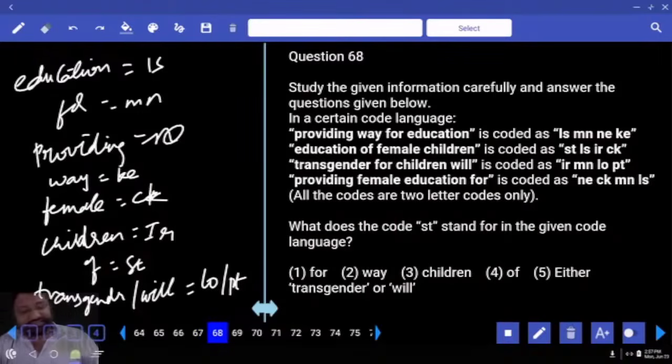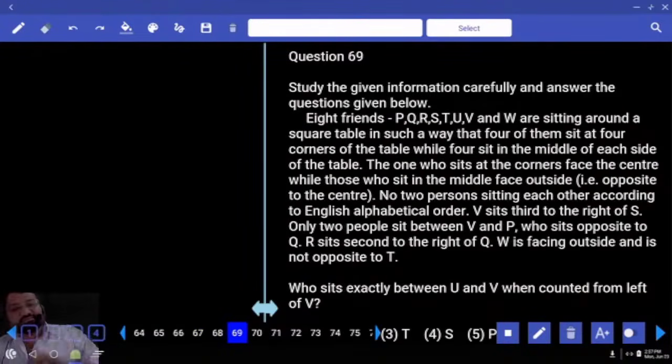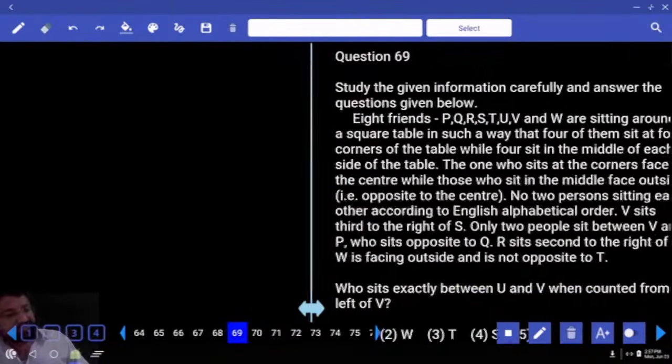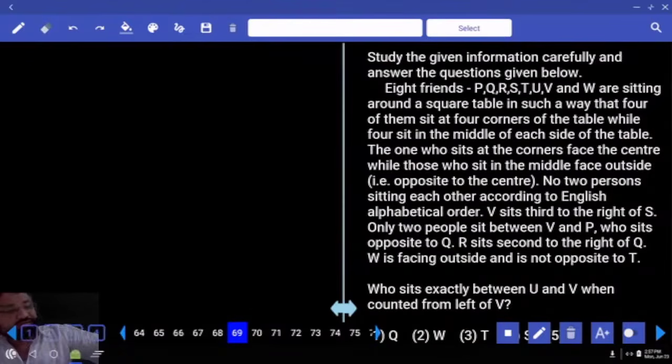68. ST stands for off. 69. Puzzle. Only 3 questions on this puzzle. Let's see. Some friends are sitting around a square table in such a way that 4 of them sit at the 4 corners of the table, while 4 sit in the middle of each side of the table. The ones who sit at the corners face the center, while the ones who sit in the middle face outside. Middle facing outside, corners inside.